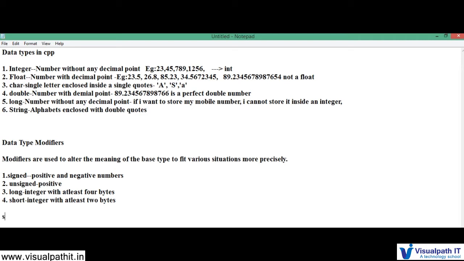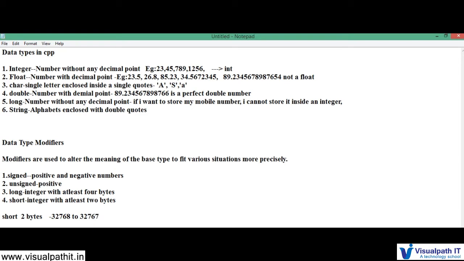If I say a short, short is 2 bytes. And what is the range? By default it takes both signed and unsigned. What is signed? It is minus 32,768 to 32,767.